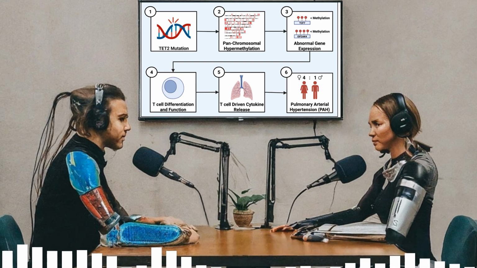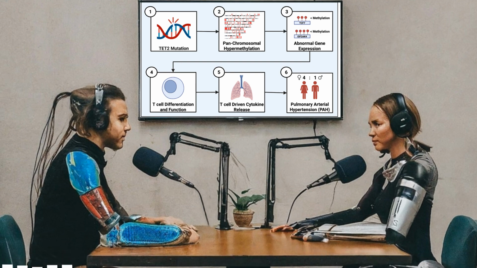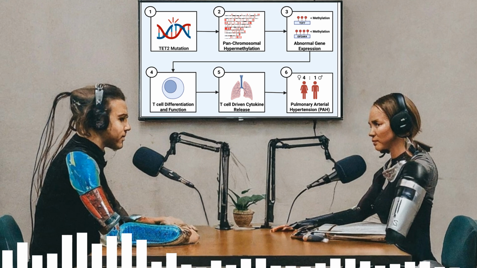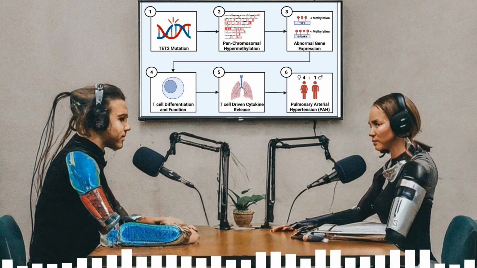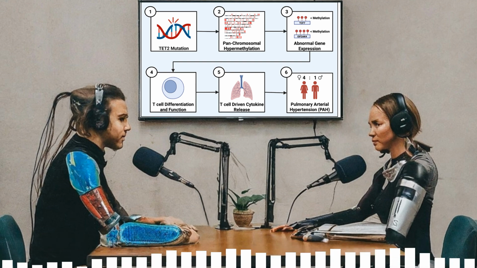So methylation is hitting T cell genes from kind of two angles, a general PAH effect and a specific TET2 mutation effect. Were there any standout genes, ones that seem particularly important? There were a couple they highlighted. One was EIF2AK4. Does that ring a bell? It should if you know about rare lung diseases.